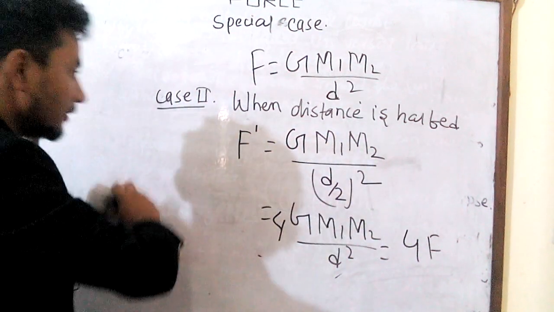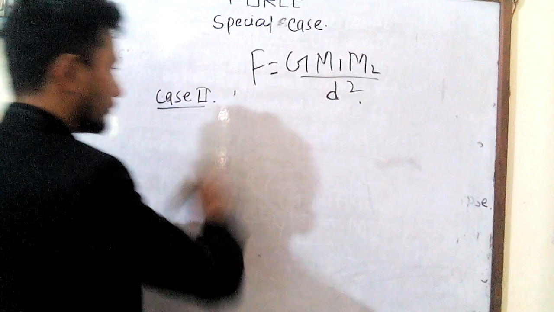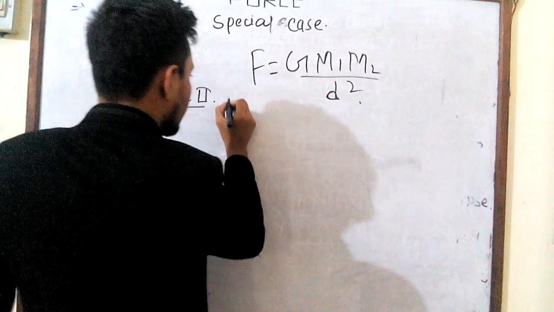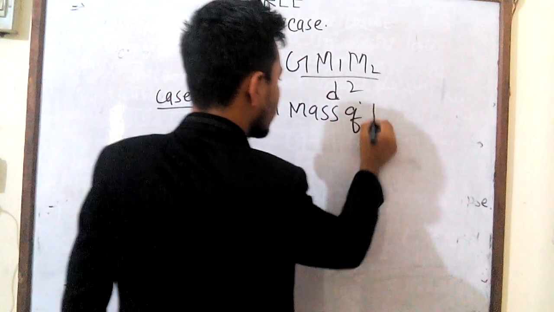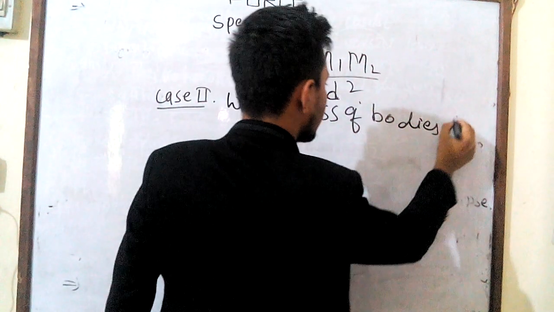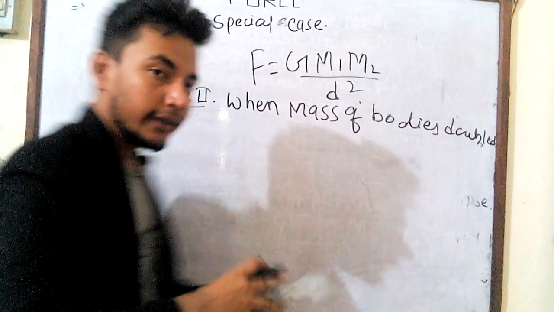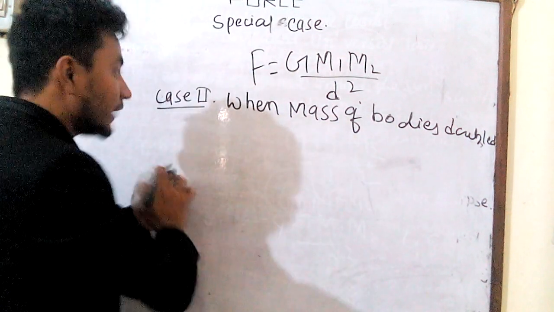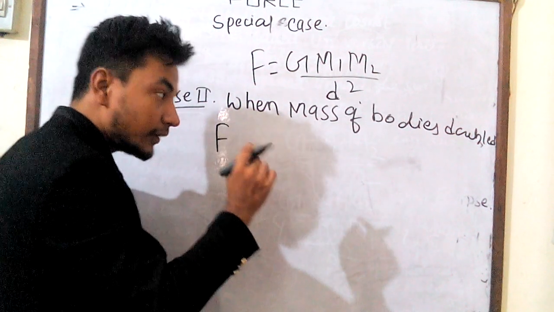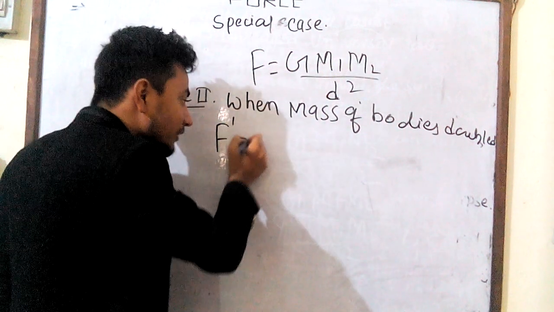So case 3. When the mass of bodies is double. So case 3 is what happens in gravitational force when the mass of body is double. So what is the formula of F? This is the new force, because when this value changes, the force will be new. So F prime equals G.